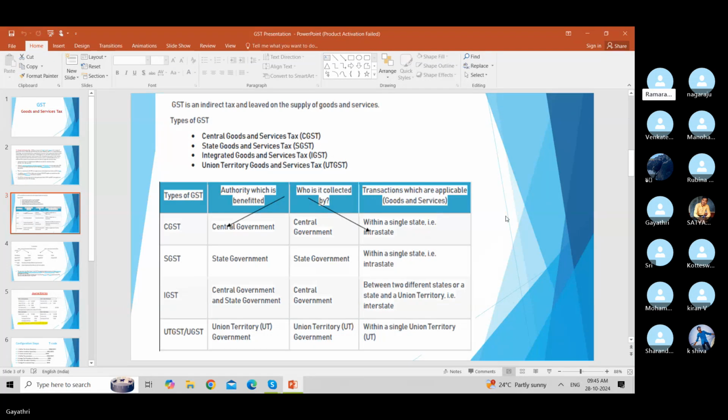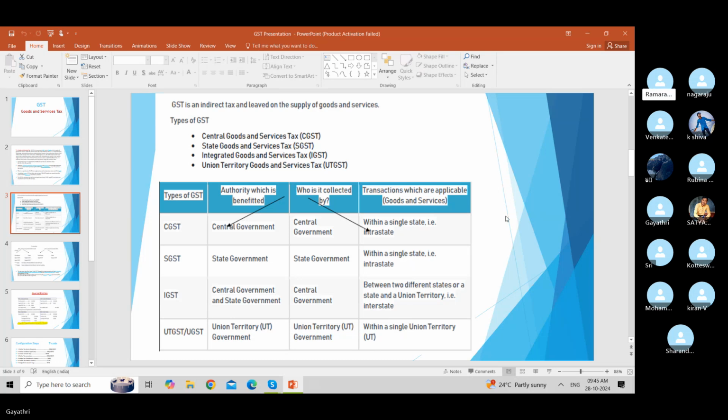Next, IGST. This benefits both the central government and the state government, and it is collected by the central government. It is levied on goods and services supplied between two different states or between a state and a union territory, that is, interstate.